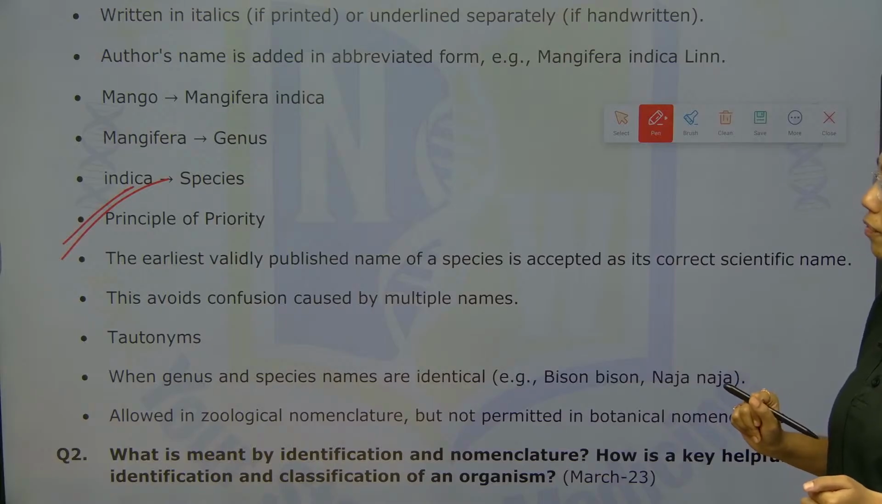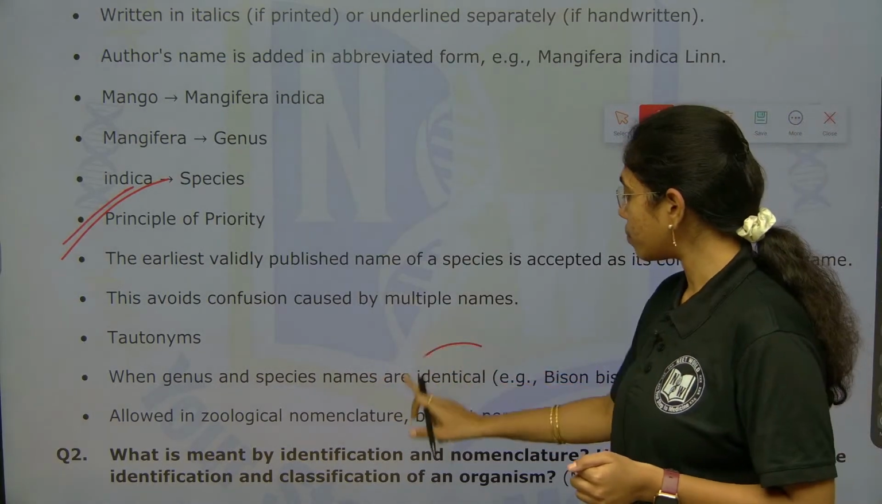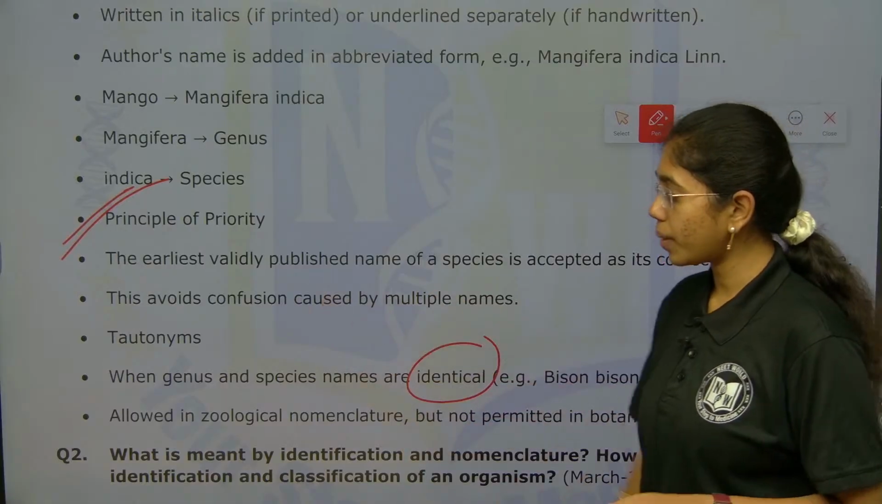Next is the concept of tautonyms. When genus and species names are identical, they are referred to as what? Tautonyms.